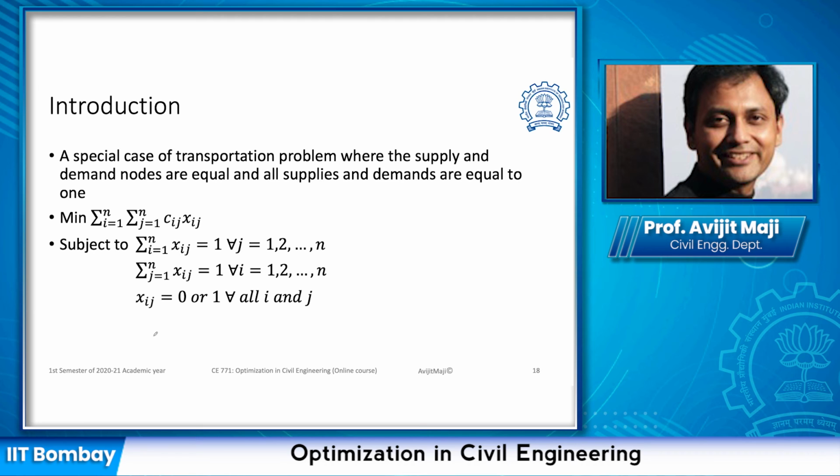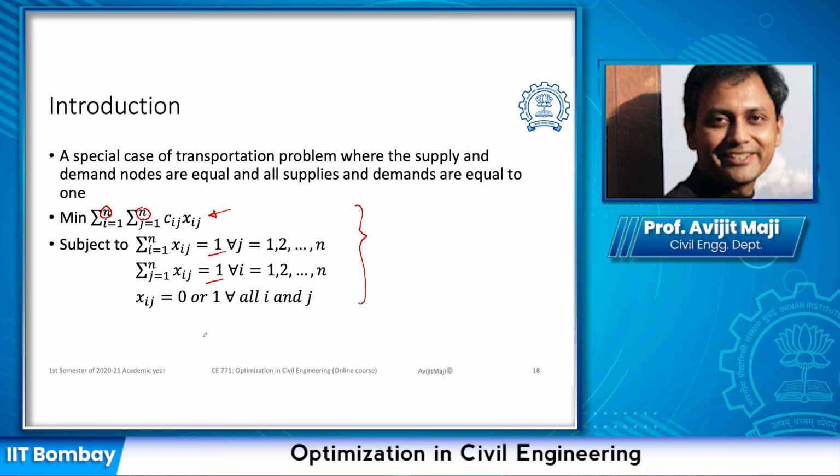So if you want to represent the problem mathematically, it can be represented in this format. And if you recall, the objective function is going to be the same as what we had seen in the case of the transportation problem. However, since the numbers of demand nodes and supply nodes are equal, i and j have the same number of values, so both go up to n. Now looking into the constraints, in the transportation problem one was going to be the demand and another the supply. Here the total amount of supply and the total amount of demand is 1, so we are saying it is 1.